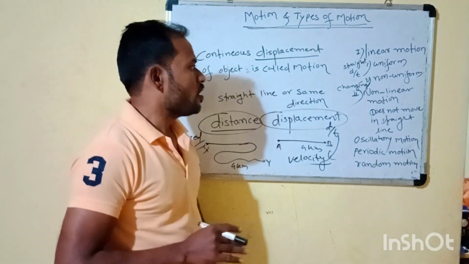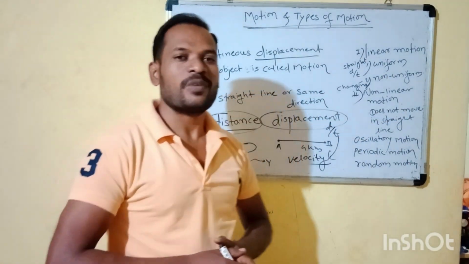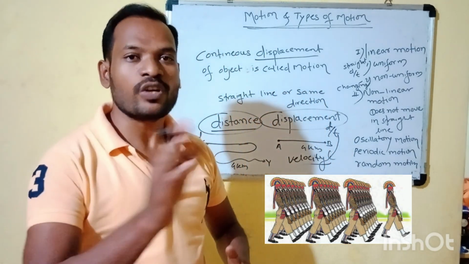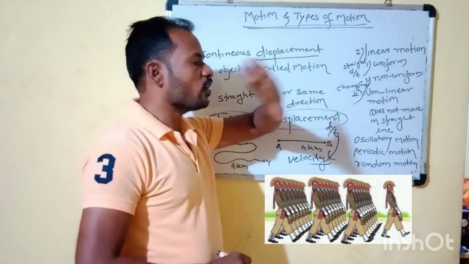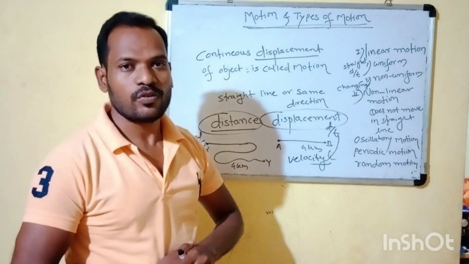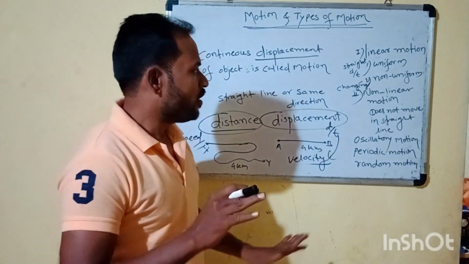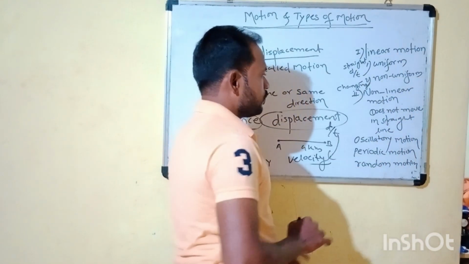motion. In uniform motion, an example is the march of soldiers in a straight line. They do not change their directions. That is called the uniform motion, or uniform linear motion.